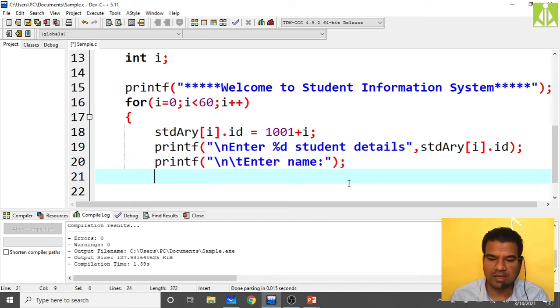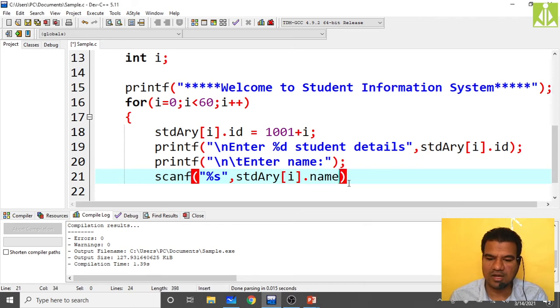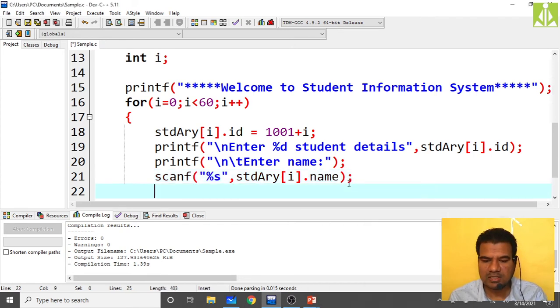Okay, we are asking for name, so read that name, scanf %s comma stdary of i dot name we are reading. Okay, put the semicolon. Then we need to read the marks. Okay, 3 mid marks, 3 midterm marks. You can use a loop over there, or don't complicate the stuff. Only 3 times we have to iterate. So if you want, you can take another variable j and iterate. That also you can do if you have more subjects. As we have only 3 midterm marks we are reading, I'm not going for any loop, directly I'm reading.